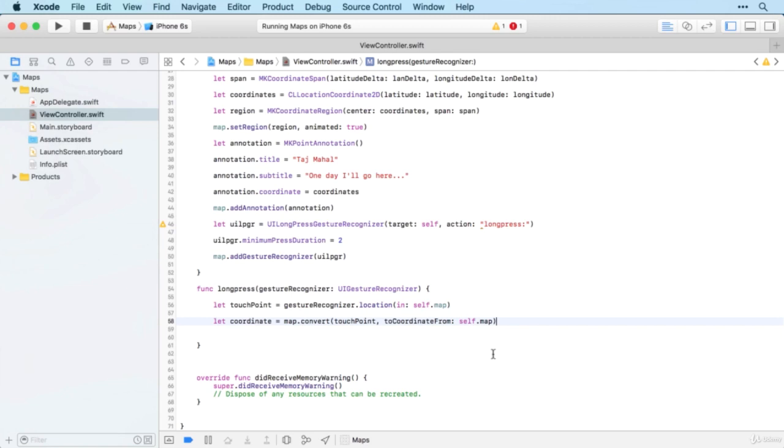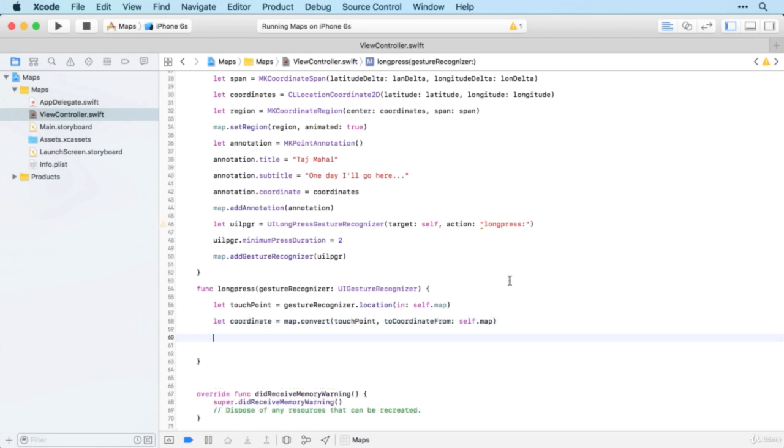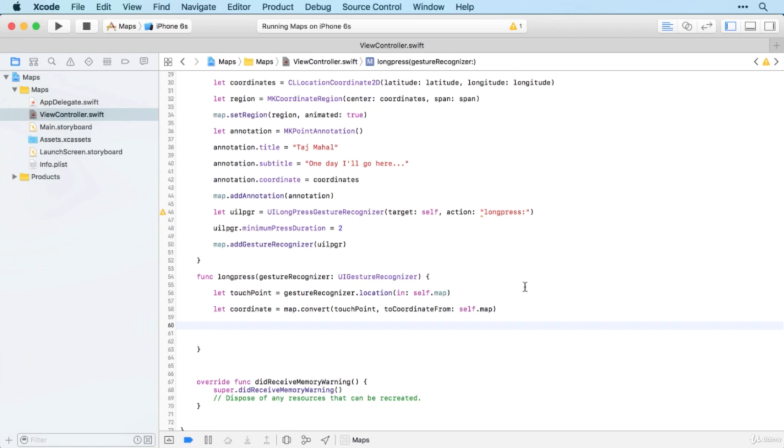So we're using the map essentially to convert the touch point, which shows us the location on the screen, to a coordinate. And it's the map that does that converting for us, because the map knows both where the gesture was, where the long press happened, and where that is in terms of the coordinate space.